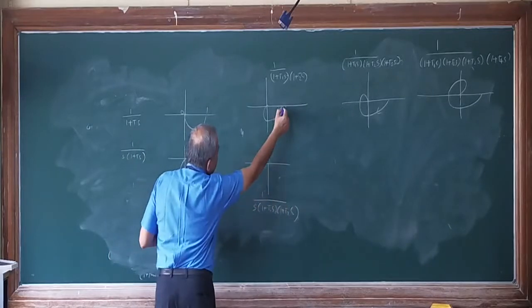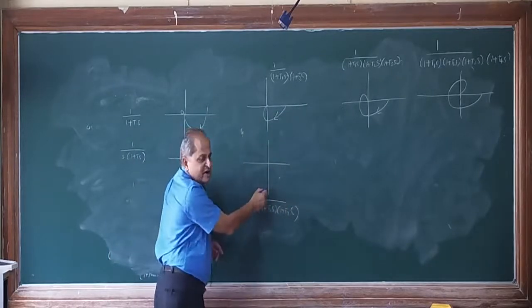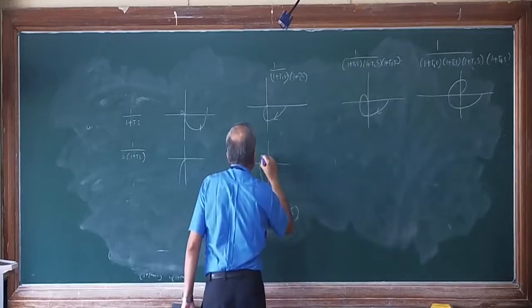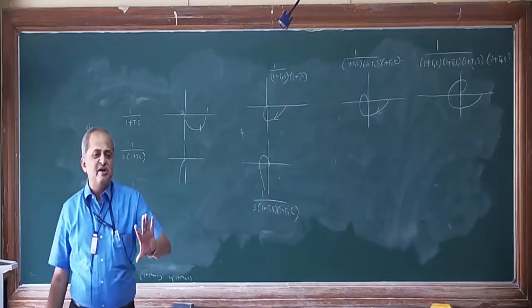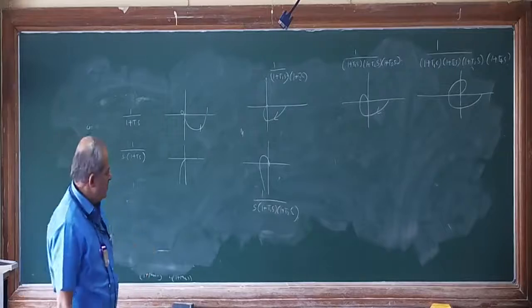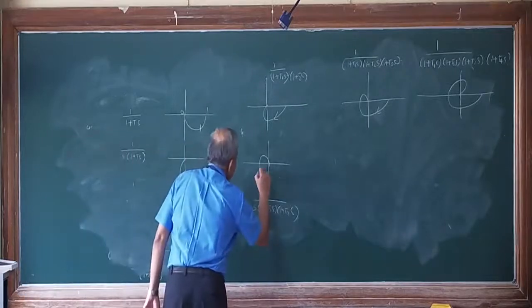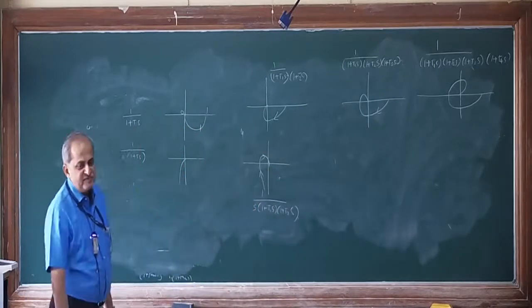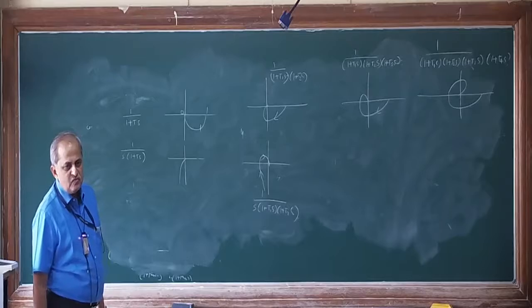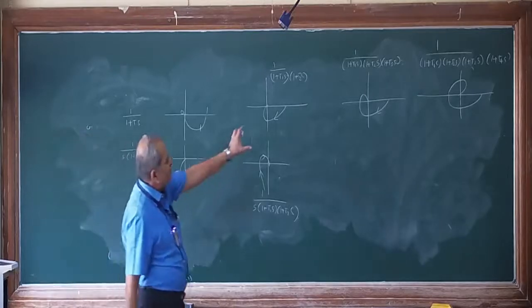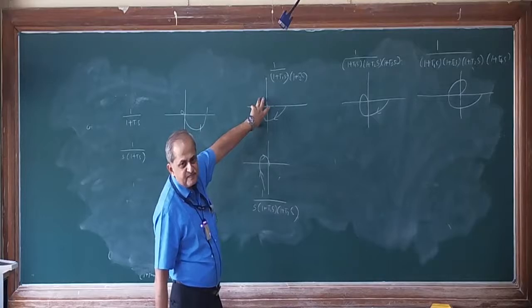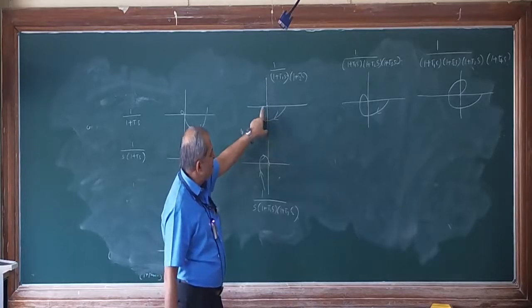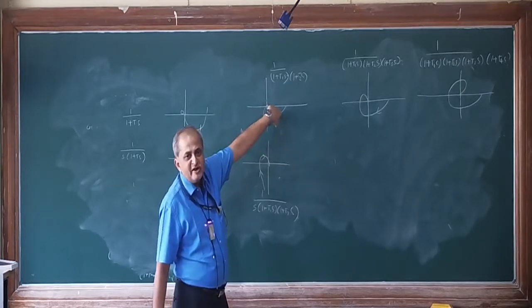Instead of starting at 0, it will start at minus 90, and it will cut this, and here it will get shifted by an additional minus 90. So it is as good as moving it here. So when we move it here, instead of minus 180, it will go to minus 270.